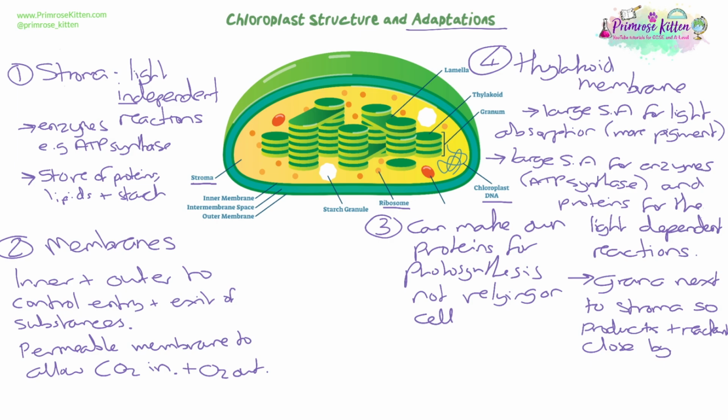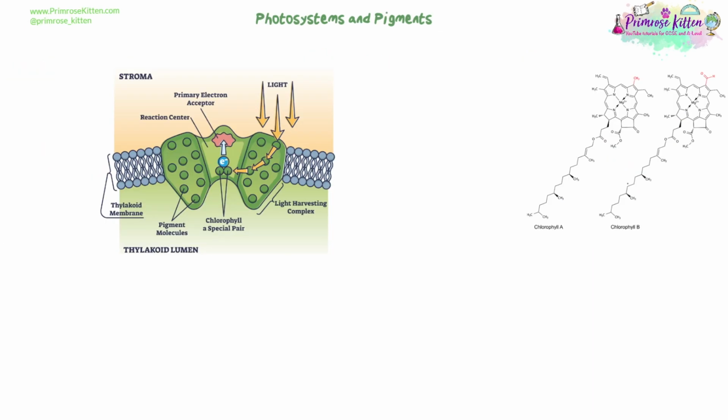And also in the grana, the stacks of thylakoid membrane, there's a lot of edges exposed to the stroma. So that means that all the products from the light-dependent reactions can go to the light-independent reactions quite easily, and they can exchange products and reactants because they're close by each other, because the stroma is constantly surrounding and touching the thylakoid membrane. So all of these make our chloroplasts really well adapted to carrying out photosynthesis. We're going to have a look now at photosystems and the pigments inside them.